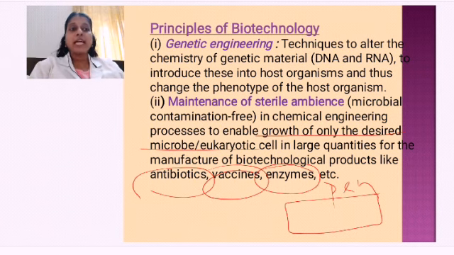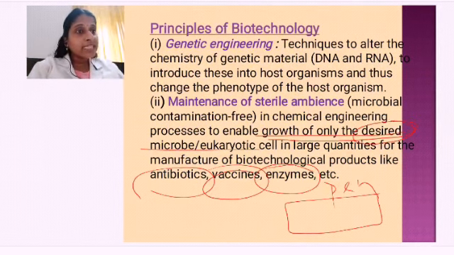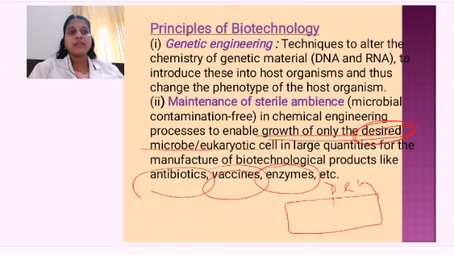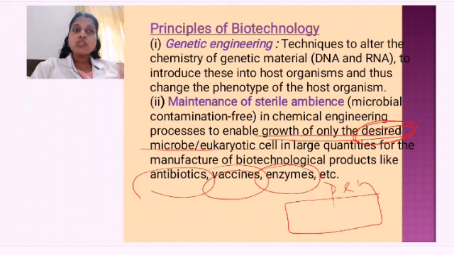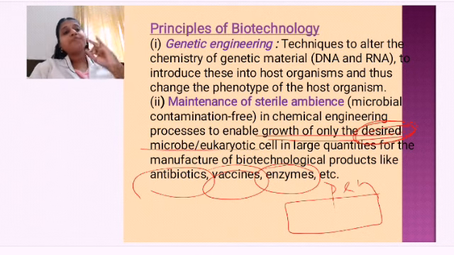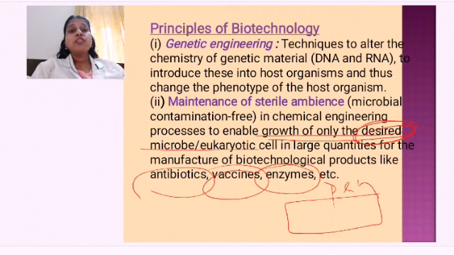So maintenance of a sterile ambience, in chemical engineering processes, allows the growth of only the desired organism. Here, in the example I told you, Penicillium notatum in large quantity for the manufacture of biological products like antibiotics or vaccines or enzymes. I am allowing only my desired variety to grow and not allowing other microorganisms to contaminate it. So that is also dealt with in biotechnology. So for the two principles of biotechnology, when it is asked, you have to explain genetic engineering. Second, you have to say the maintenance of a sterile ambience, sterile atmosphere, sterile environment.